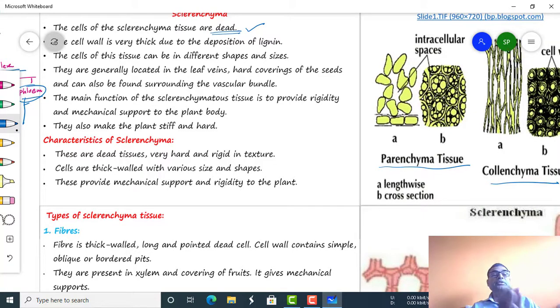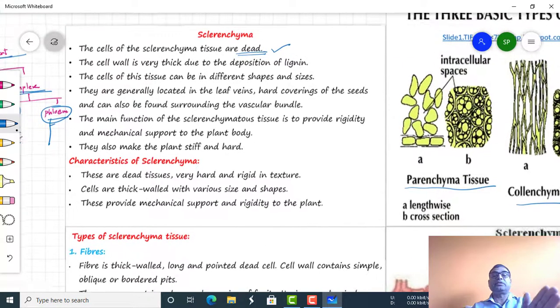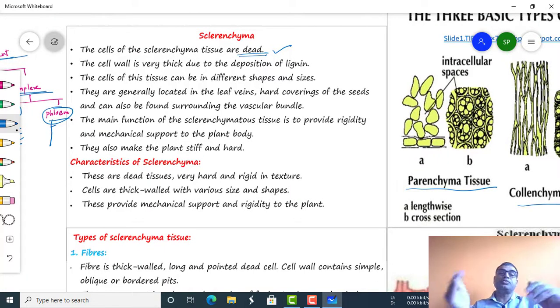The secondary cell wall which is present in the sclerenchyma is formed by means of deposition of lignin. So the cell wall is very thick due to the deposition of lignin, and due to the deposition of lignin these sclerenchymatous cells are dead.